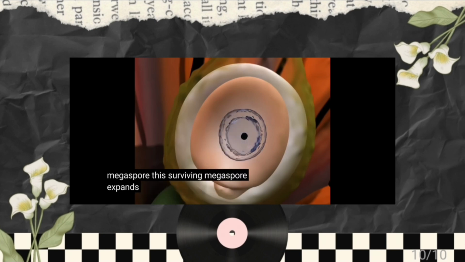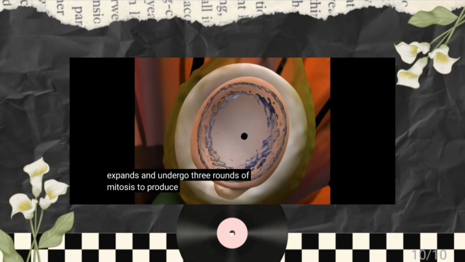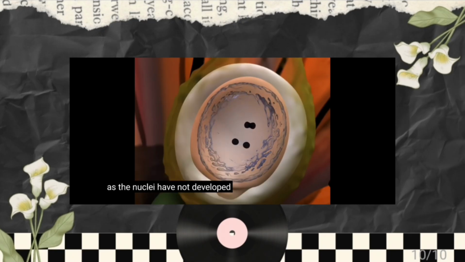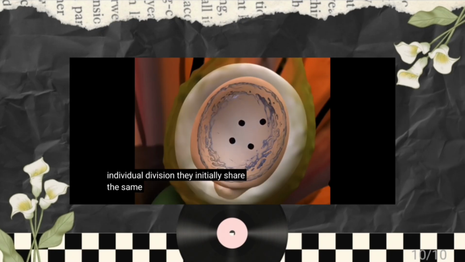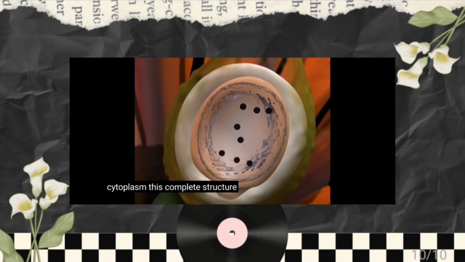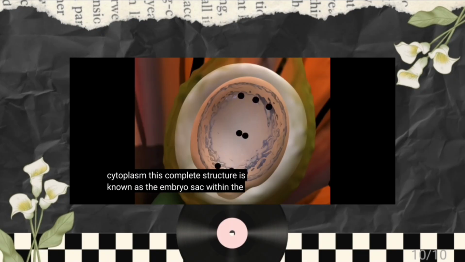This surviving megaspore expands and undergoes 3 rounds of mitosis to produce 8 haploid nuclei. As the nuclei have not developed any individual division, they initially share the same cytoplasm. This complete structure is known as the embryo sac. Within the established embryo sac, cell walls begin to form between most of the nuclei. 3 cells named antipodal cells form opposite the opening of the ovule, known as the micropyle.